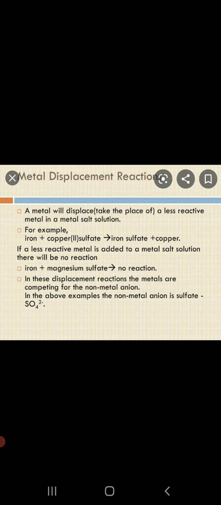Yes, हमने देखा कि मैग्नीशियम जब कॉपर सल्फेट के साथ रिएक्ट करता है, so it has formed magnesium sulfate releasing copper. That's because magnesium is more reactive than copper. अगर हम यही उल्टा रिएक्शन करें, अगर हम कॉपर को रिएक्ट कराएं मैग्नीशियम सल्फेट के साथ, will copper be able to displace magnesium? No, that is because copper is less reactive than magnesium. So it will not be able to displace the magnesium. Alright children, so this is about the displacement reaction.